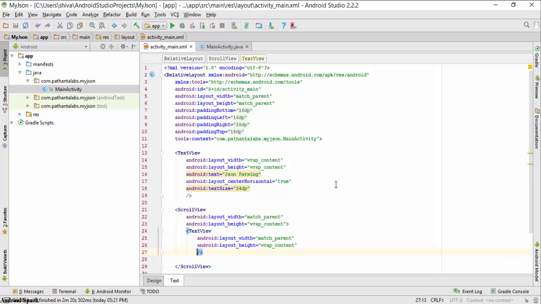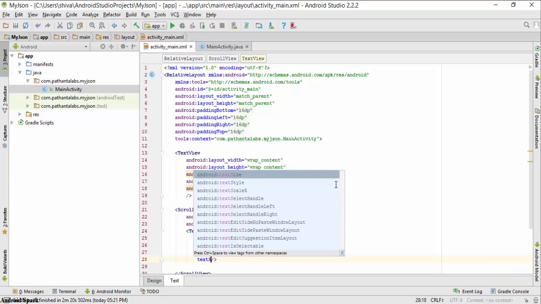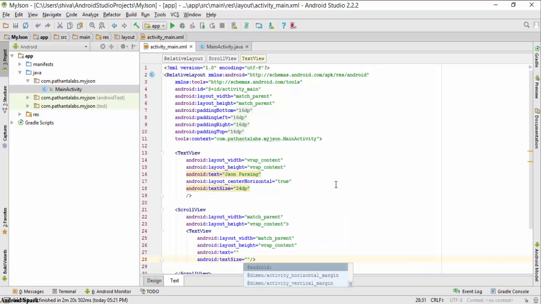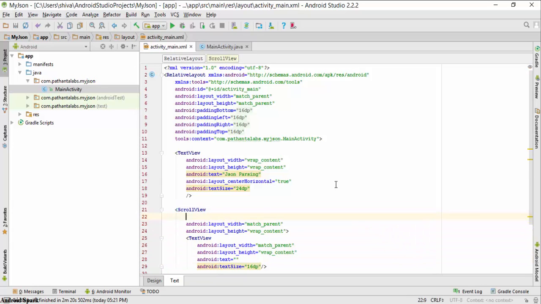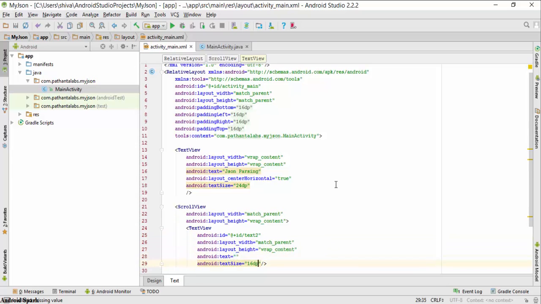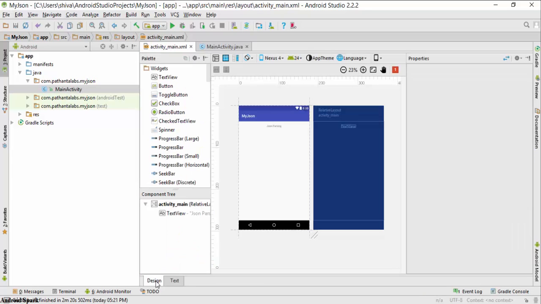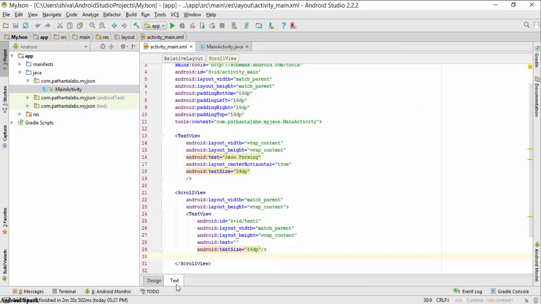In the text view I will set many attributes: the text I will set as blank, and the text size I will set as 16 dp, smaller than the main text view. I will also give the id of my second text view. It's called text2.